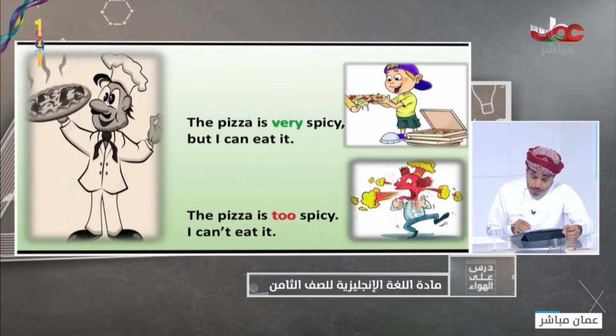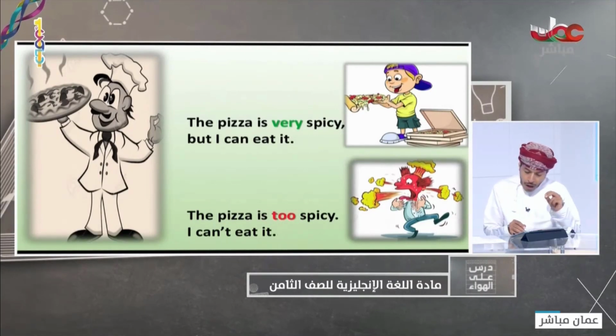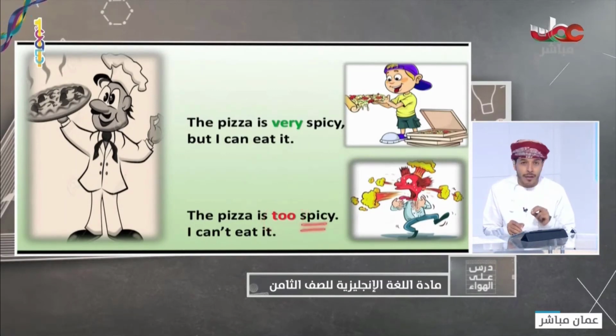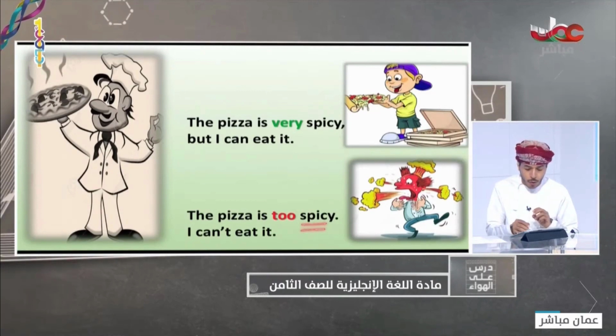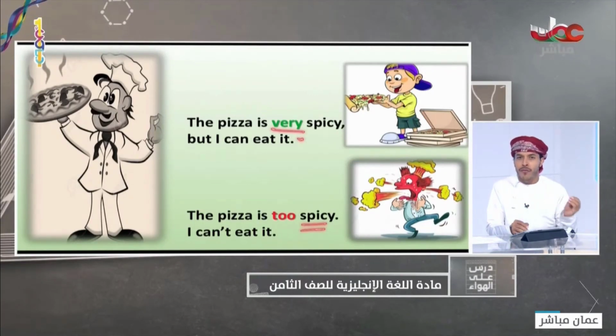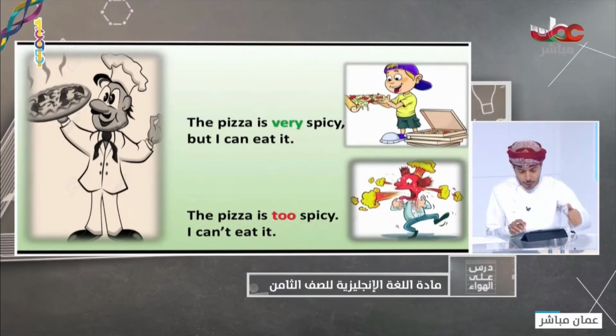But this pizza is too spicy. I can't eat it. So I use too here because I want to show you that it is impossible for me to eat this spicy pizza. But this one is very spicy, but I can eat it. No problem with it. Did you see the difference between too and very? I hope so. Say like this if you understand it.